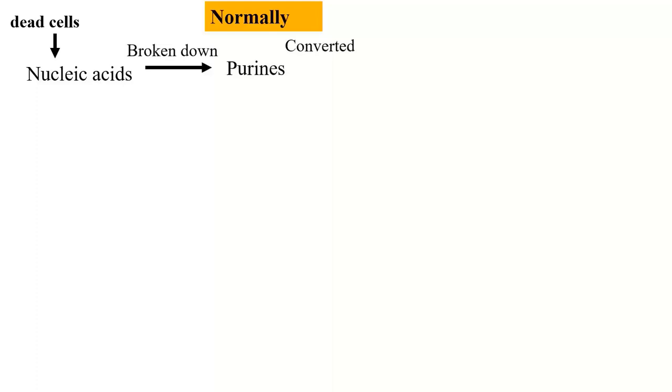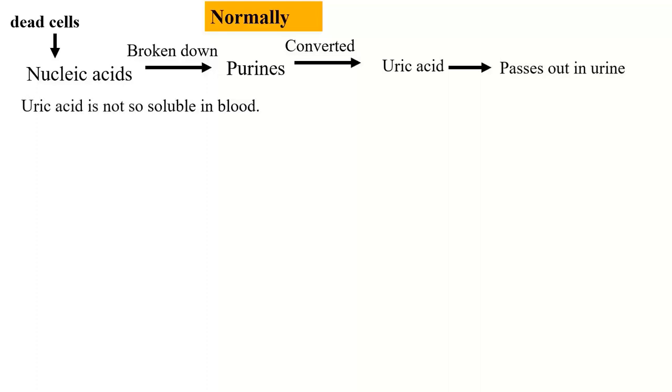Normally, when cells die, they do release nucleic acid fragments. These are broken down to form purines. Then purines are converted to uric acid. This uric acid is passed out in urine. However, what we should know is that uric acid is not so soluble in blood.